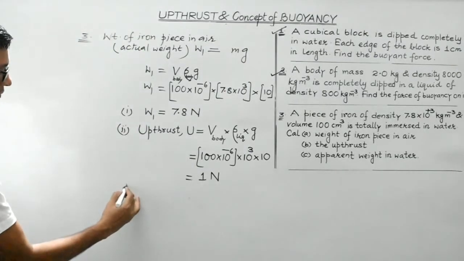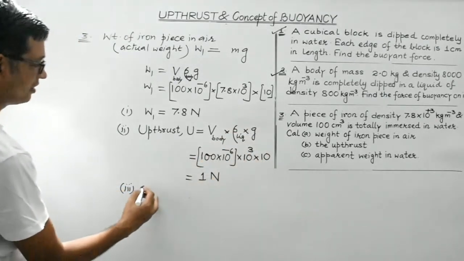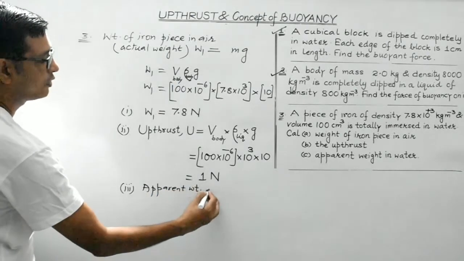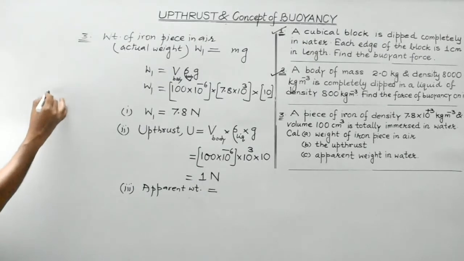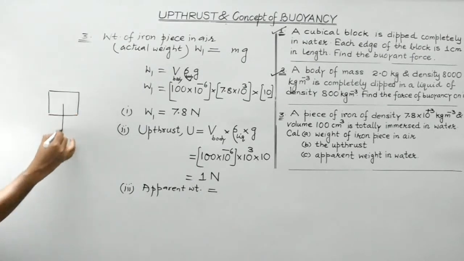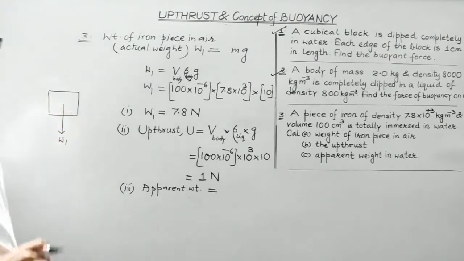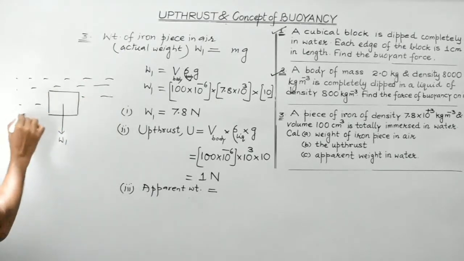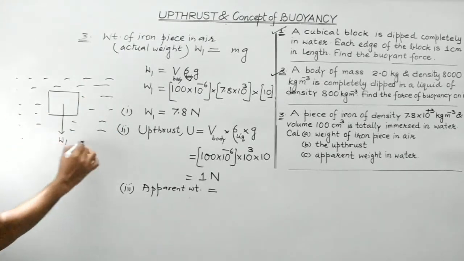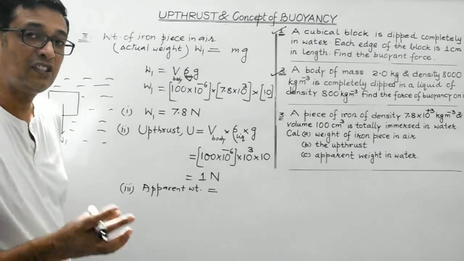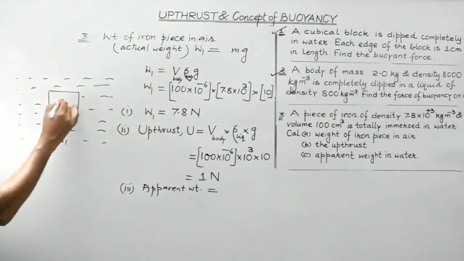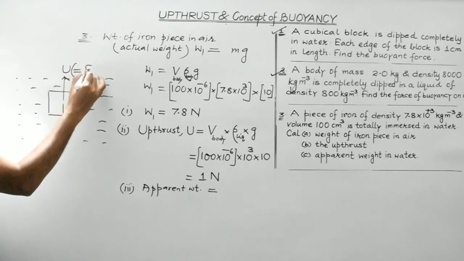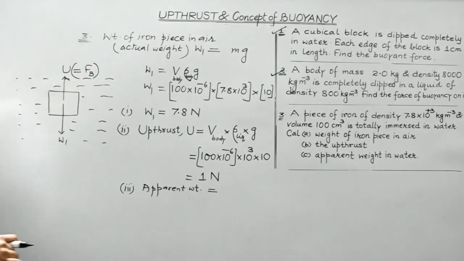Now third one. The apparent weight of the body. Now look at this situation, students. This is W1. This is the weight of the body in air. Now when it is immersed in a liquid, in this case water, then the liquid, as we have discussed in the theoretical portion, will exert on the body an upward force, which is known as upthrust. This is also known as the buoyant force. It can be denoted by FB, buoyant force or upthrust.